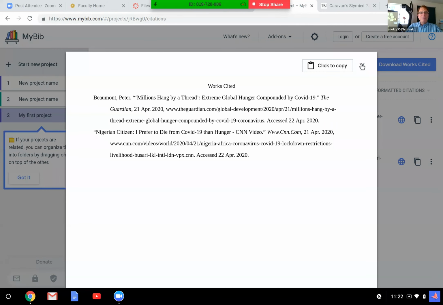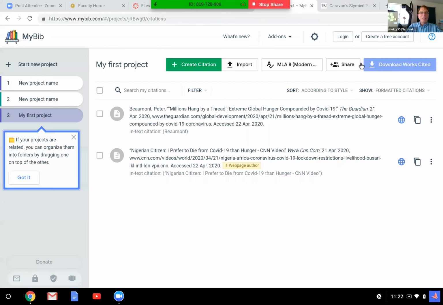And as a matter of fact, with this second one, the Nigerian citizen one, they tell you your in-text citation is going to start with the name of the article. Versus the other one, where the last name is going to start it. Okay. So that's just really, really good to see because it's easy.